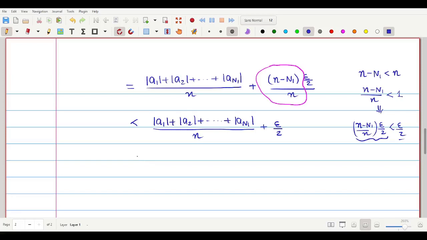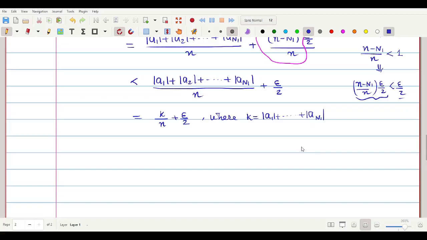So I call it to be, this is equal to k by n plus epsilon by 2, where k which is equal to modulus of a1 plus dot plus modulus of an1. இப்படி எழுதிக்கிறேன்.